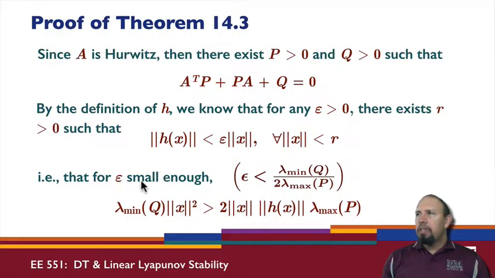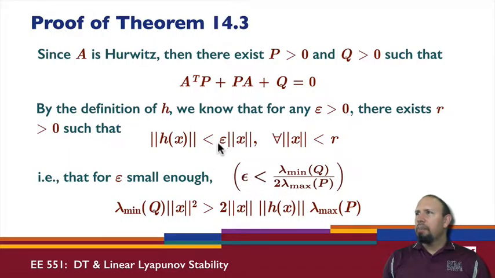So for epsilon small enough, for example, epsilon less than this quantity, obviously there's a little work that's gone into finding this quantity, but we've actually seen this kind of quantity before when we were looking at the exponential stability bounding for the continuous time system. So I'm going to assume now this inequality is satisfied.